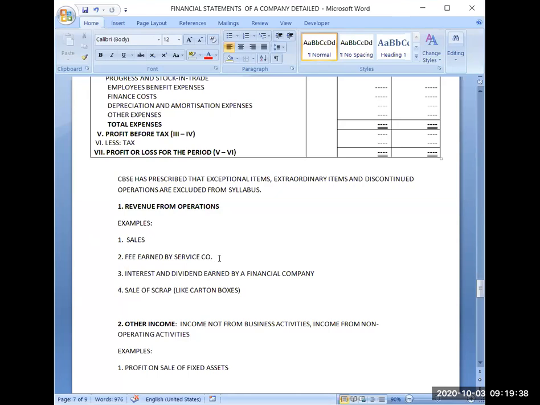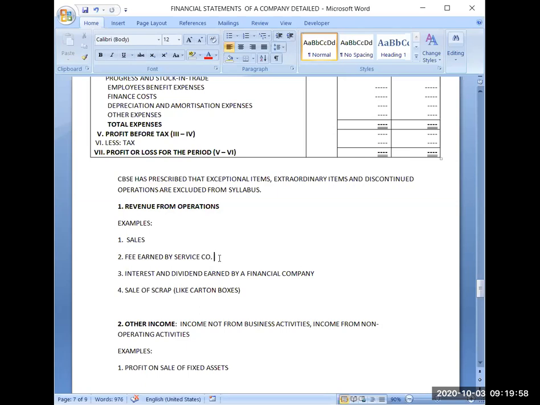So whatever fees they are charging for their services, it will be termed as revenue from operations. Then third one is interest and dividend earned by a financial company. Now this point is very important for coming topics, for coming chapters. So I will be giving a little bit idea of it here also.